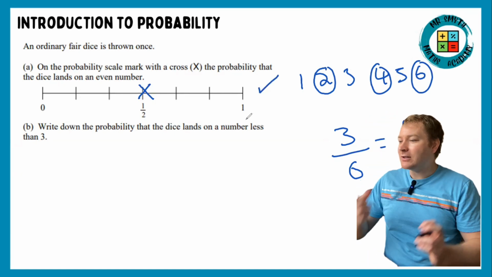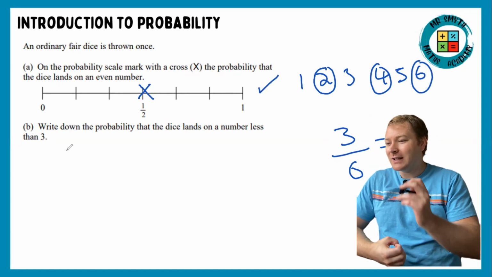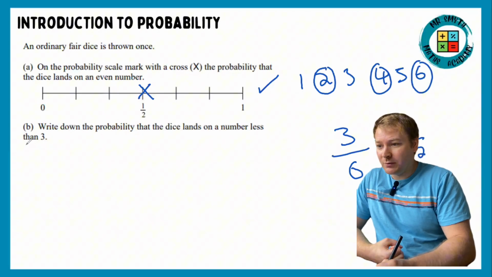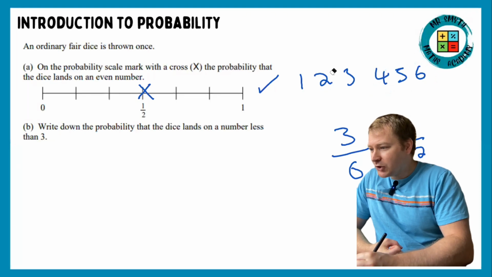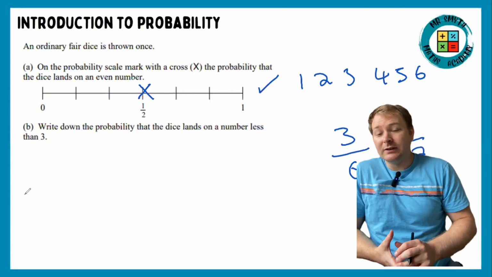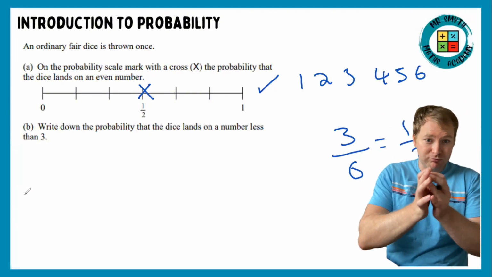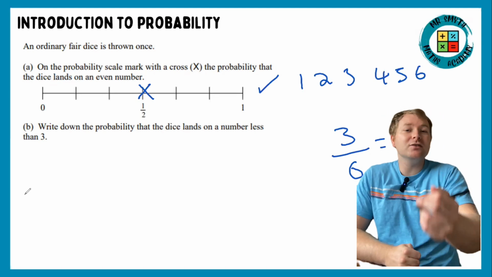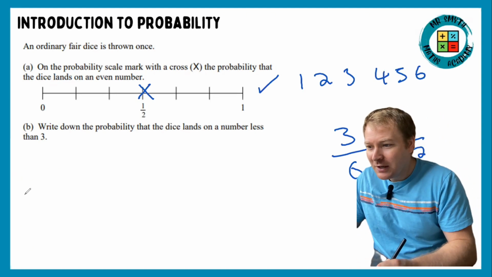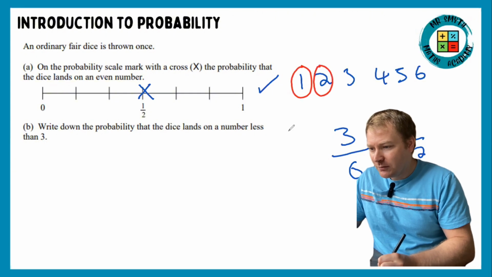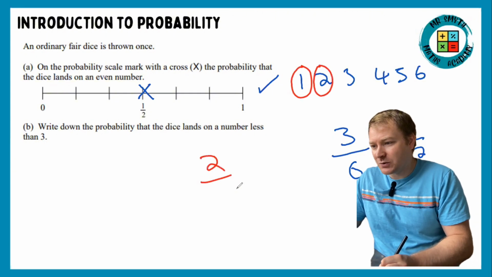The next question says write down the probability that the dice lands on a number less than 3. So let's identify which numbers are less than 3. It does say less than 3, and I do get a certain number of students who will always say, does that include the number 3? But just listen to what it says. The number has to be less than 3. So if it is the number 3, that's not less than 3, is it? So it has to be this 1 and this 2. So that makes 2 possible outcomes out of the 6, which is 1/3.